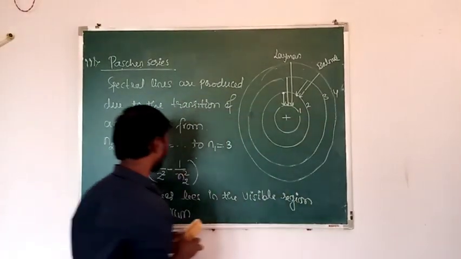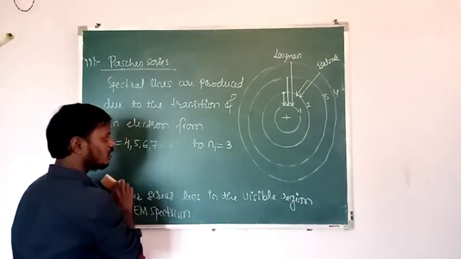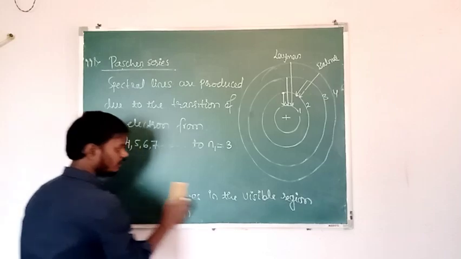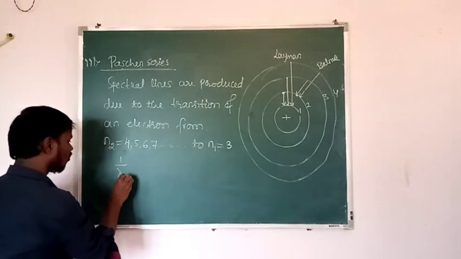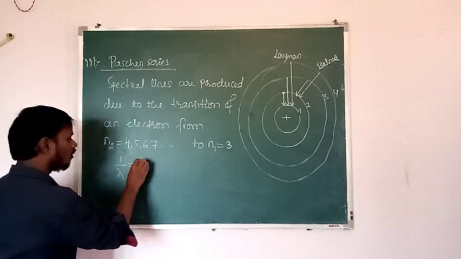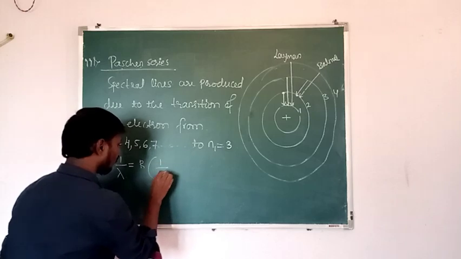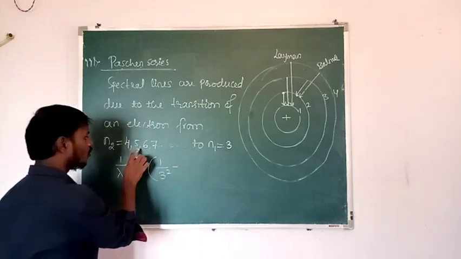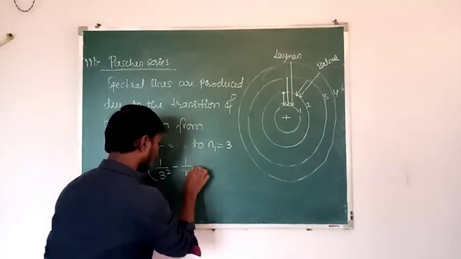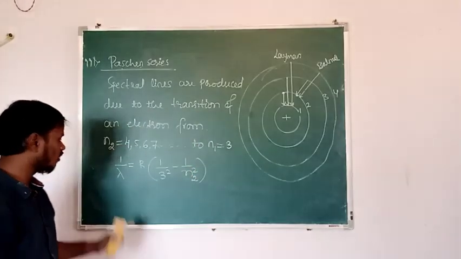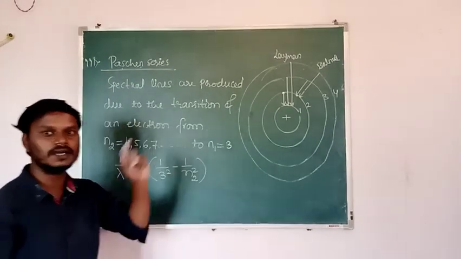That is 3. Then what is the wavelength of the emitted radiation? First emitted radiation, second emitted radiation, and so on. That is 1 by lambda is equal to R into, so here which is the lower orbit? 3, that is 1 by 3 square minus 1 by N2 square, where the higher orbits are 4, 5, 6, 7 and so on. And this is the formula used to find the wavelength of the emitted radiation in which series? Paschen series.